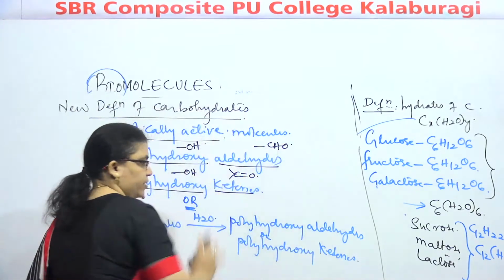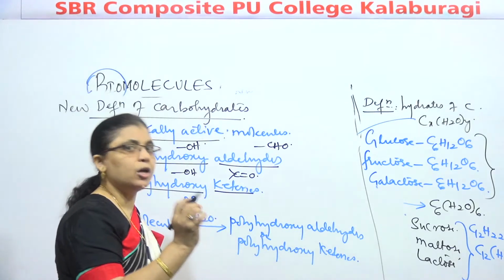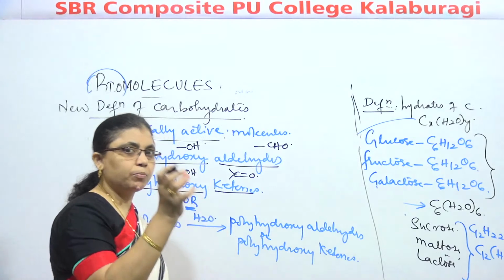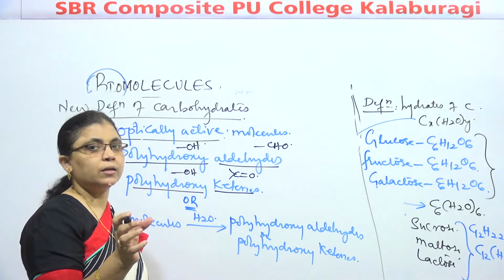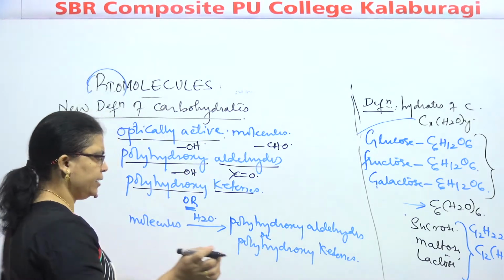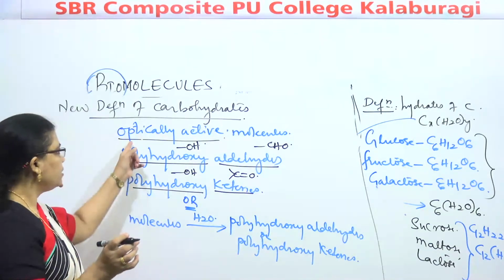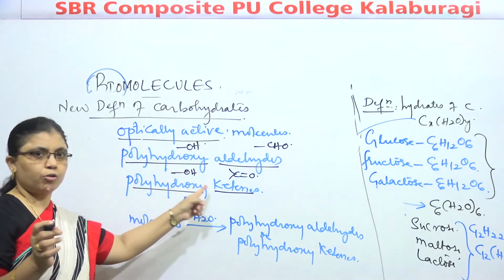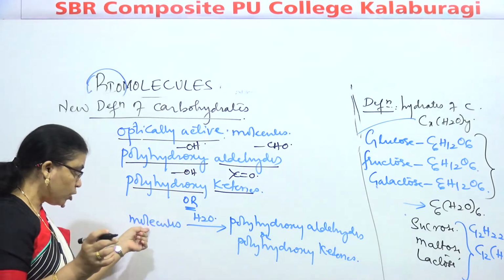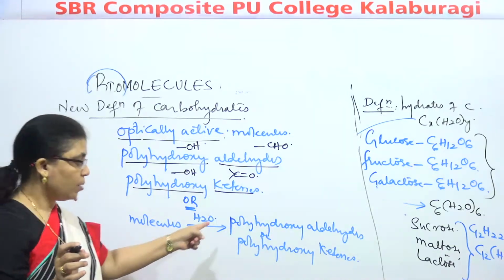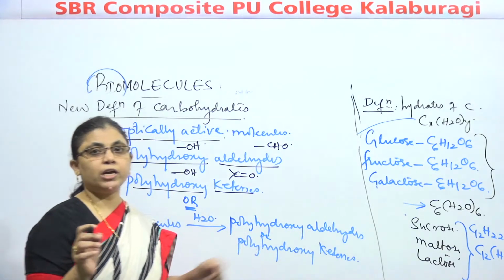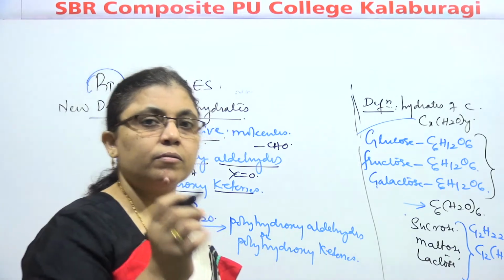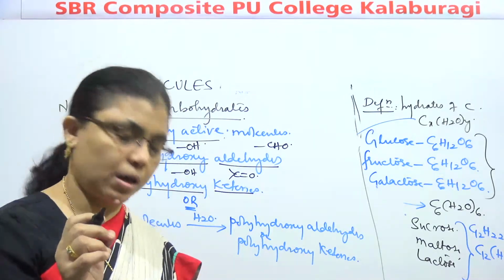We'll go for the new definition. When they ask in the theory paper to write the definition, or in the options to identify the proper way of defining carbohydrate, we have to consider this one. These are the optically active polyhydroxyaldehyde or polyhydroxyketone, or any molecule which on hydrolysis gives polyhydroxyaldehyde or polyhydroxyketones. They are called as what, children? They are called as carbohydrate.